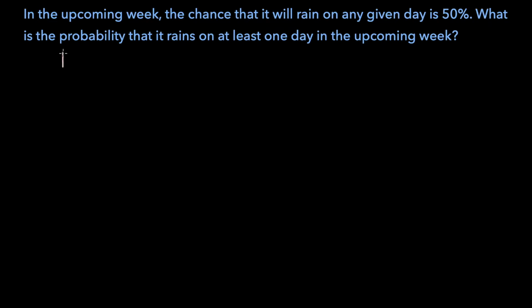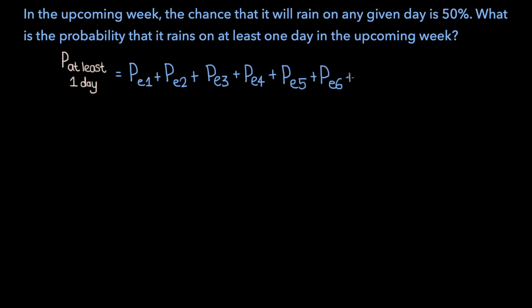Well, one way to find out what the probability of it raining on at least one day in the upcoming week is by taking the probability of it raining exactly once in the upcoming week and adding to that the probability of it raining exactly twice, and so on, by adding the probability of it raining on exactly 3 days, 4 days, 5 days, 6 days, and 7 days.